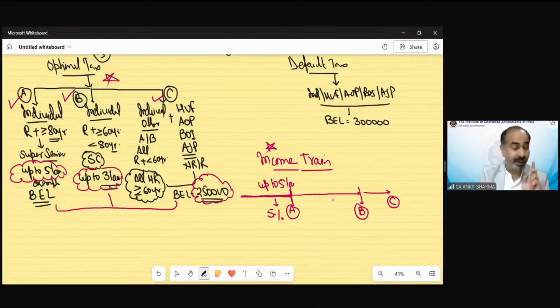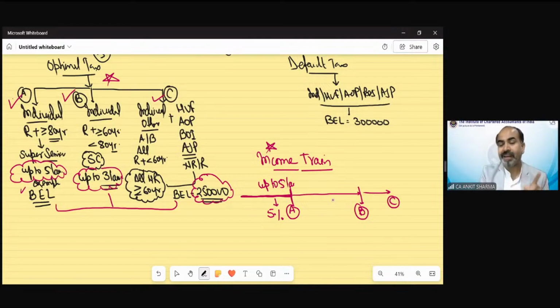Listen to me carefully. If up to 5 lakh rupees any income is going to be taxable; for this person, up to 5 lakh there is no taxability, so for this person the 5% rate is irrelevant. But for this person, 3 lakh is free, so up to 5 lakh, 3 lakh would be free, but 2 lakh is going to fall in this category.